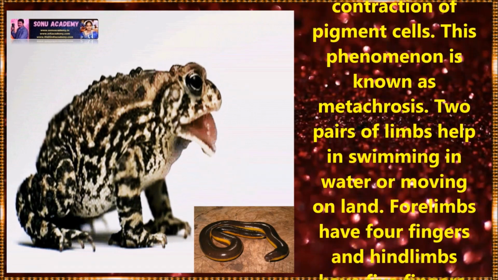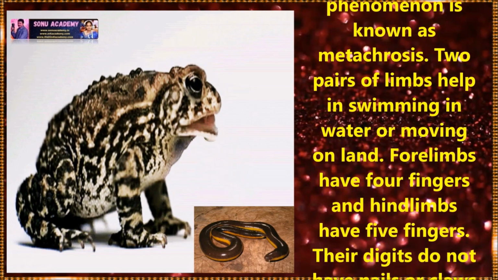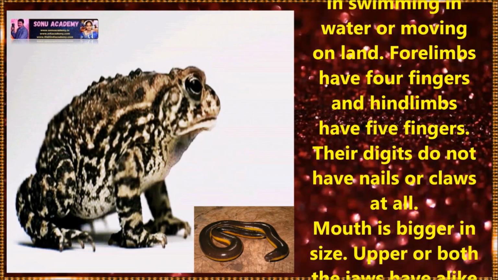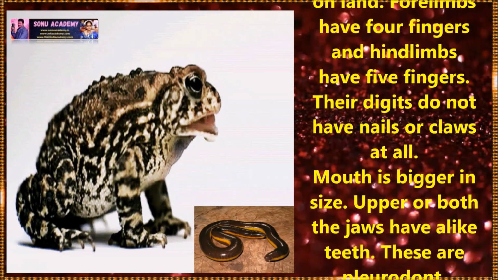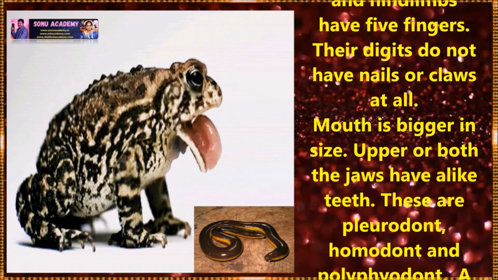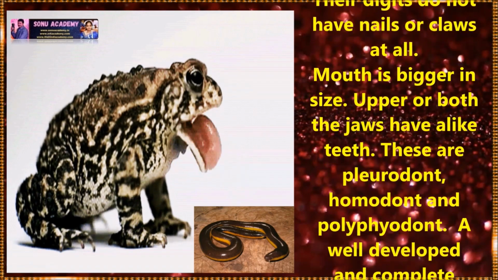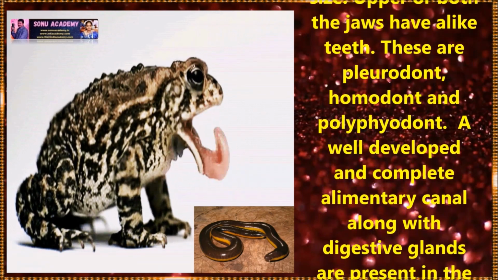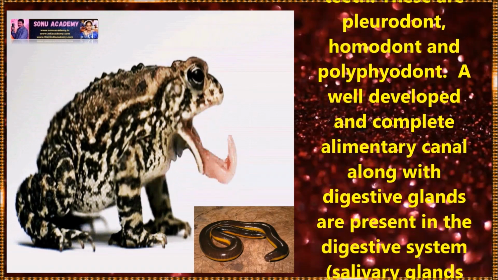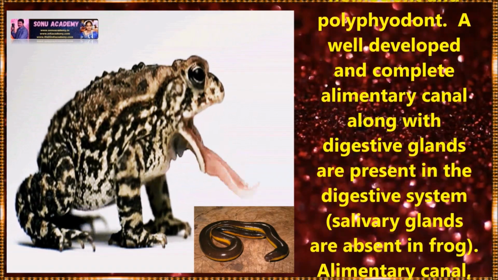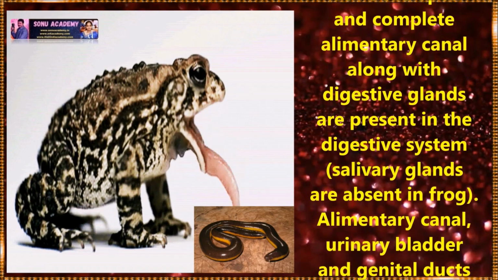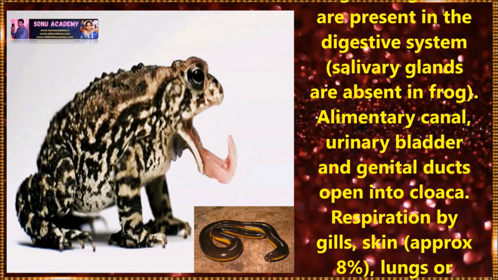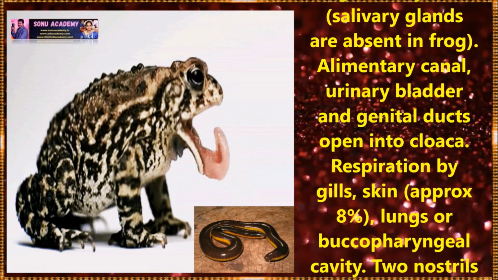Forelimbs have 4 fingers and hind limbs have 5 fingers. Their digits do not have nails or claws at all. Mouth is bigger in size. Upper or both the jaws have teeth. These are pleurodont, homodont and polyphyodont. A well-developed and complete alimentary canal along with digestive glands are present in the digestive system. Salivary glands are absent in frog. The alimentary canal, urinary bladder and genital ducts open into the cloaca.